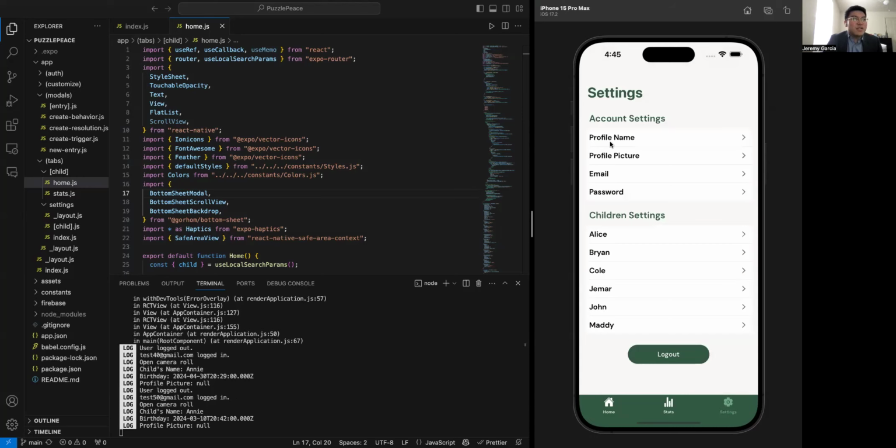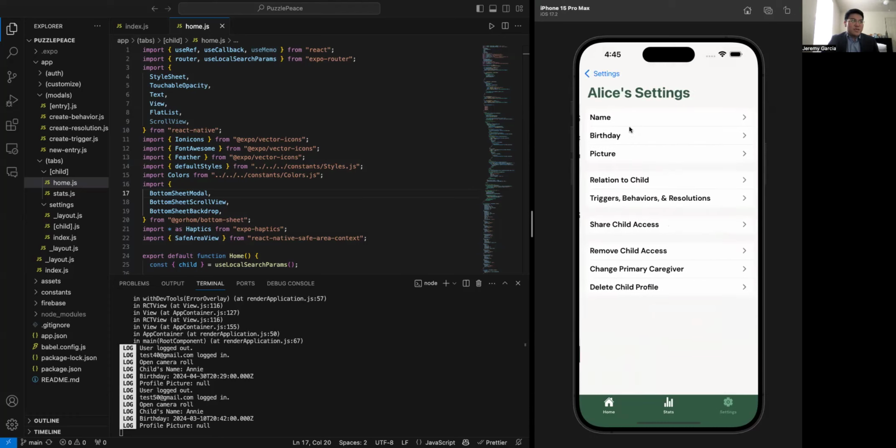Here we have the settings page. There's going to be the profile of the caregiver here, which they can modify, to be implemented soon with Firebase functions. And all the children the caregiver has access to are going to have their own settings page here. They can modify all of that.